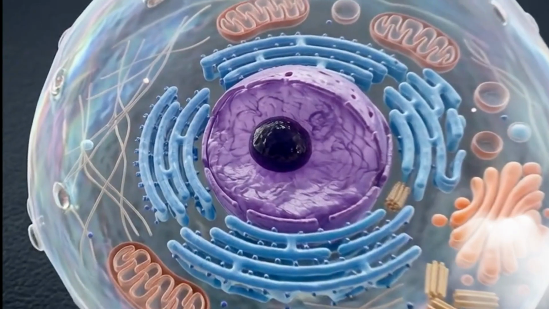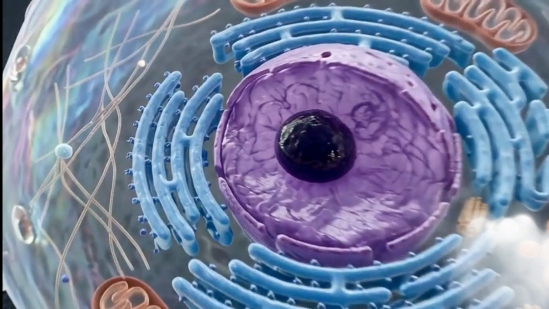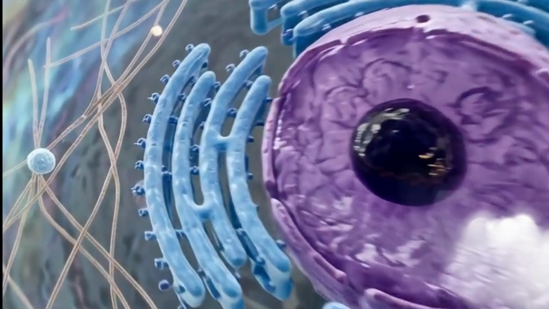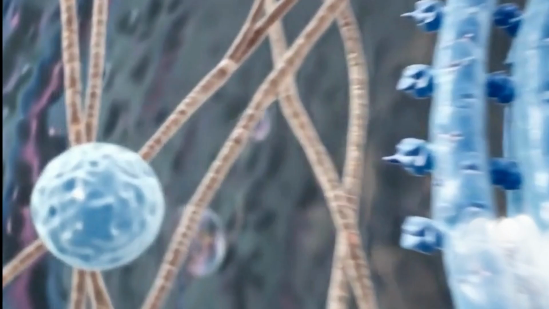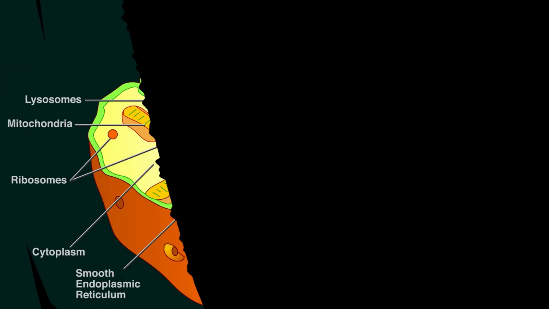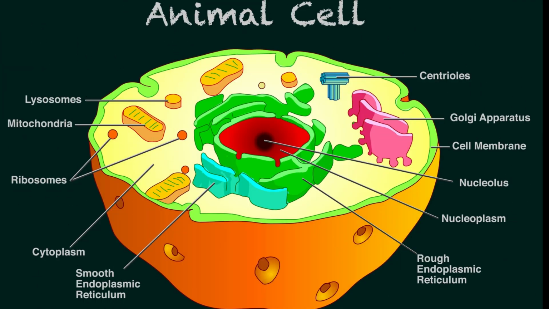Let's take a closer look inside a typical animal cell to see how it operates like a miniature city. First, wrapping around the entire cell is the cell membrane. It acts like a city gate or security, controlling what goes in and out, like letting in nutrients and pushing out waste. Inside, everything floats in a jelly-like fluid called the cytoplasm. Right at the center is the boss office, the nucleus.